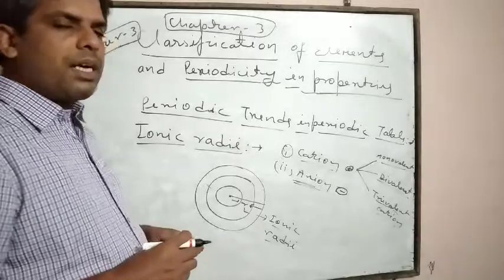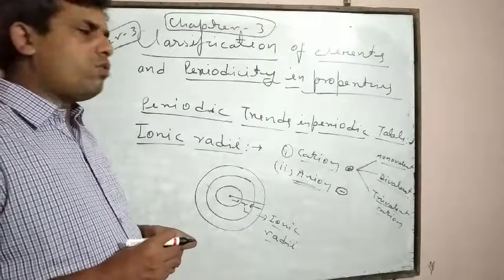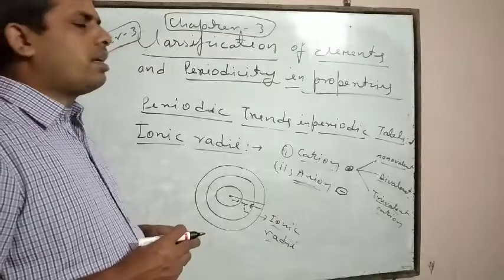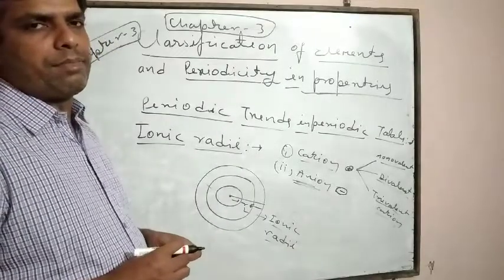That's why we can say that cations have a smaller ionic radii than their respective neutral atom.